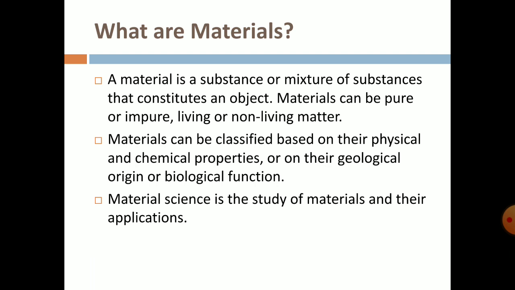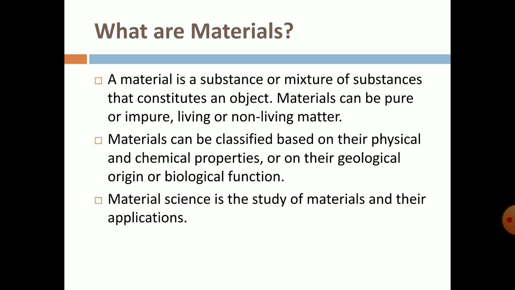So you understand that according to their physical and chemical properties we can classify the materials. So what is material science? Material science is the study of materials and their application. You understand what material science is? It is a study and application of whatever materials are present.